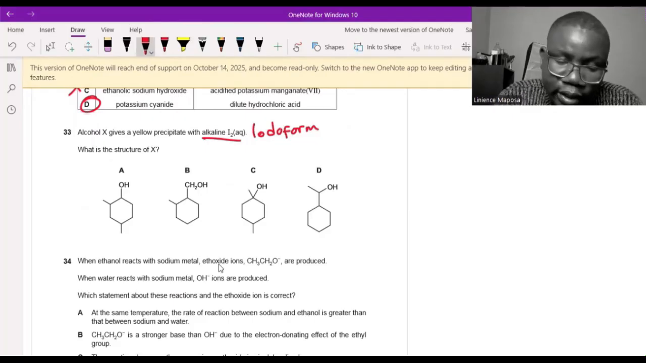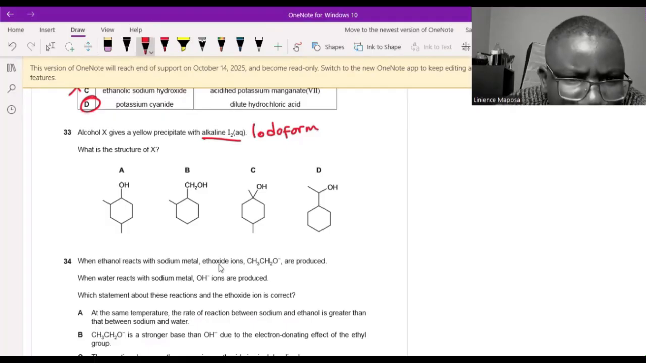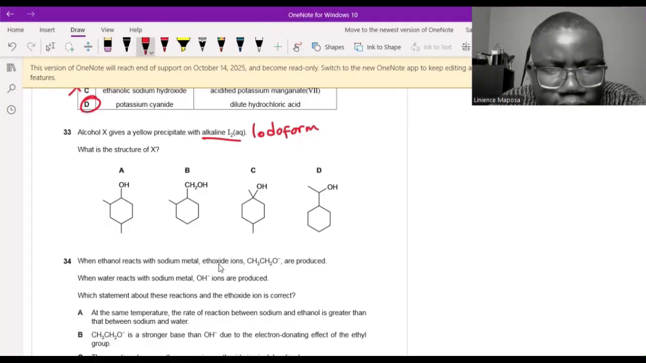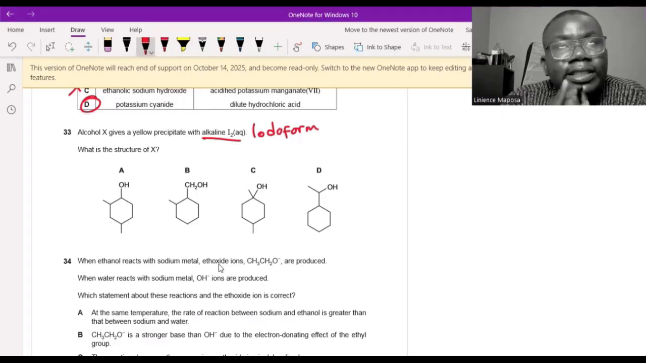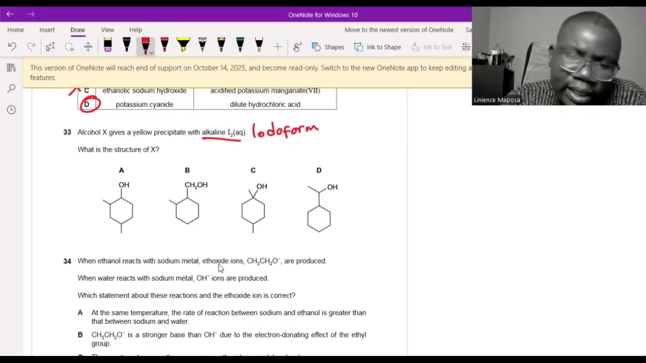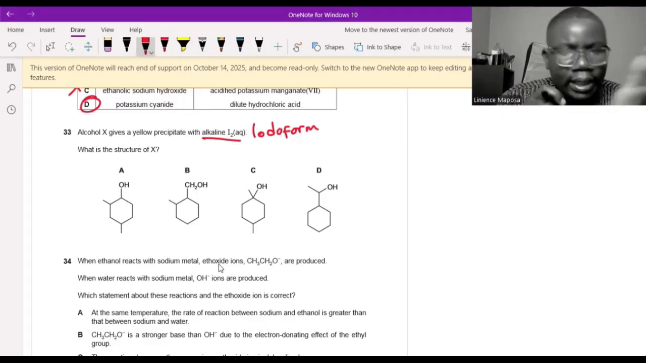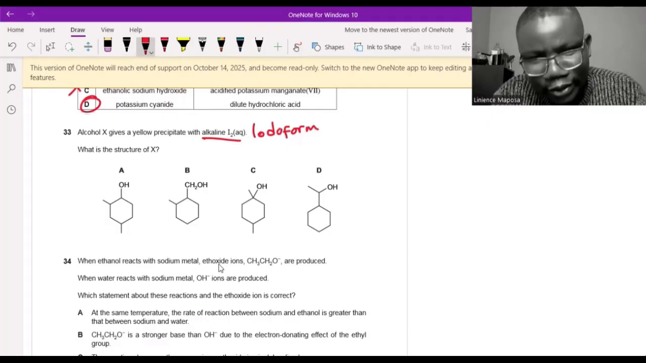Iodoform is positive with methyl ketones. So let's look for a methyl ketone here. A, B, C, D. All of these are alcohols, so we don't have a methyl ketone. But we know that some secondary alcohols, the ones that have a methyl, can be oxidized to a ketone, which is a methyl ketone. And then that methyl ketone gives a positive test.